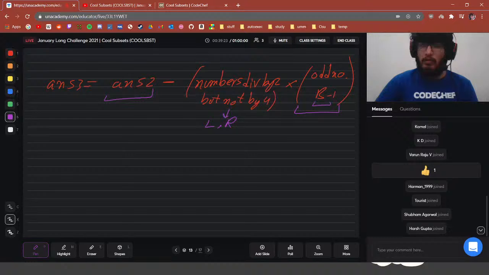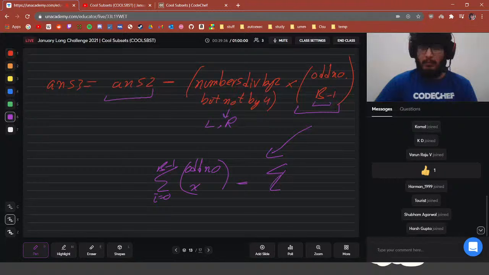This can also be broken down into odd number choose I, summation of I equal to 0 to B minus 1, minus summation of I equal to 0 to A minus 2, odd number choose I, right? So subtracting these two, we would get this value according to case 3.